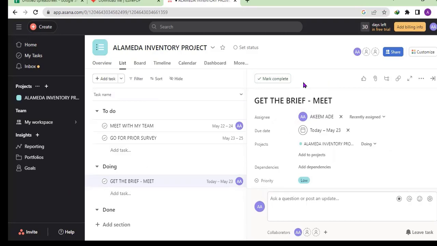I want to reduce it. So why is it not closing? Okay, leave task. Okay. So the moment we click on it as doing, you can see that it has moved to doing.